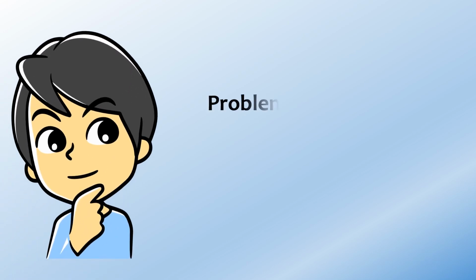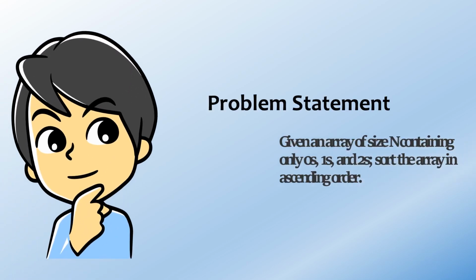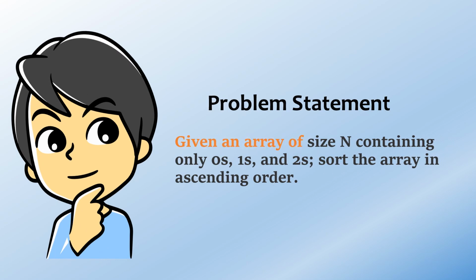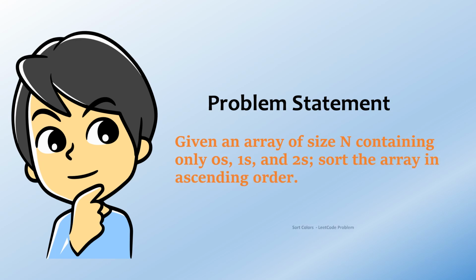Today we are going to solve a problem. The problem is: given an array of size n containing only 0s, 1s and 2s, sort the array in ascending order. You can find this problem on LeetCode, named Sort Colors. Okay, let's understand the problem first.